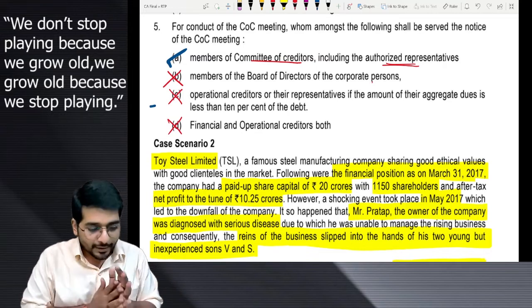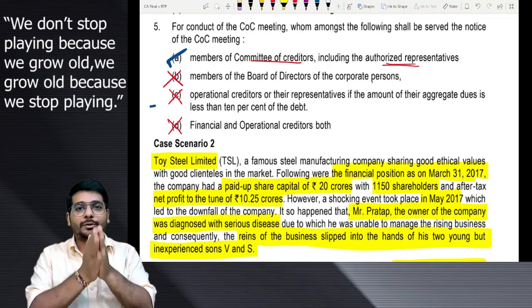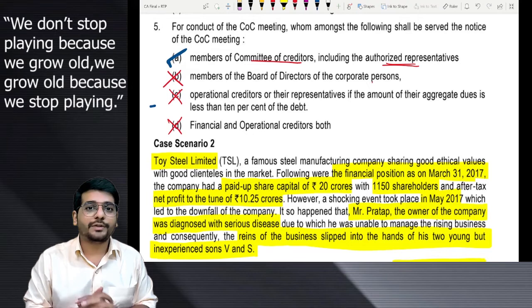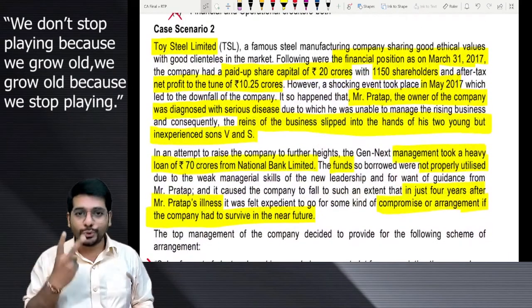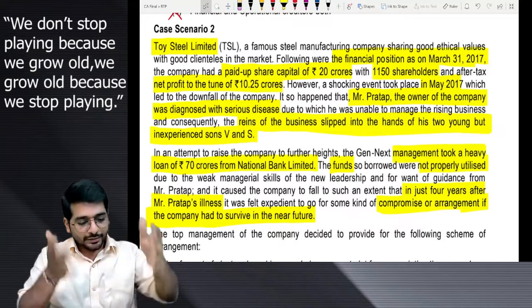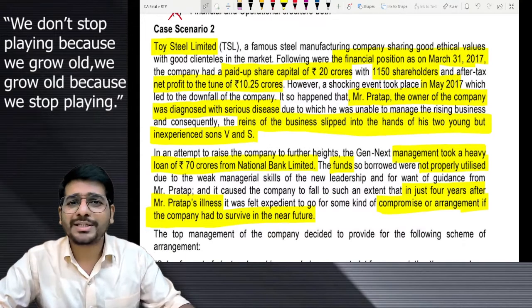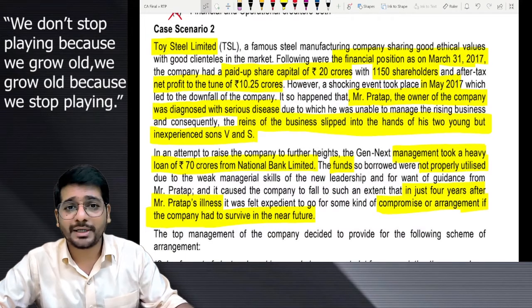Understood? Anyway, so here we complete part 1 of the MCQs, that is your question number 1, and we go quickly to case scenario number 2 without any delay. Sir, what is case scenario number 2? There is a Toy Steel Company Limited, Toy Steel Limited, TSL.